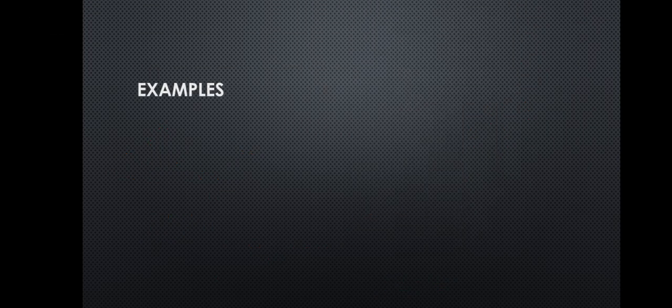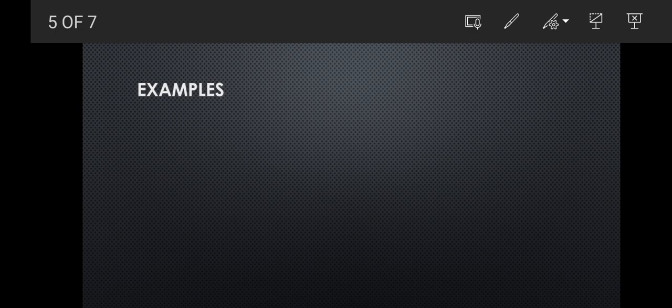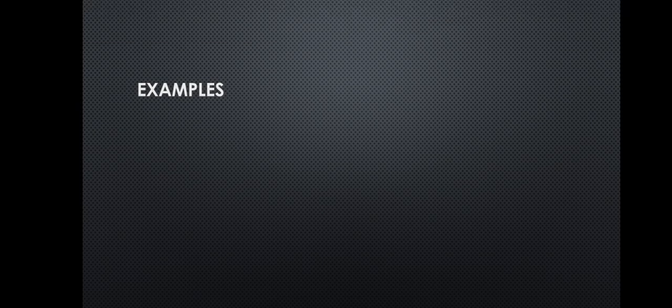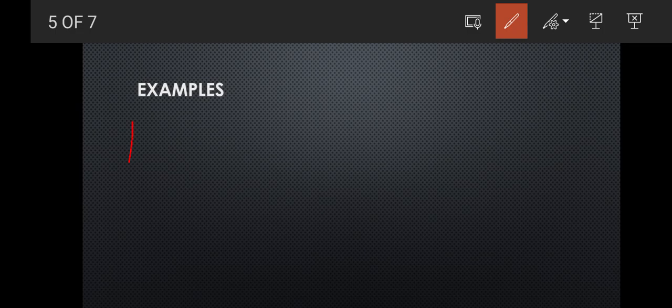Okay, now let's come to the example, guys. Let's see some examples. Let's take some simple words like play, sleep, and what we could say, any action like walk.